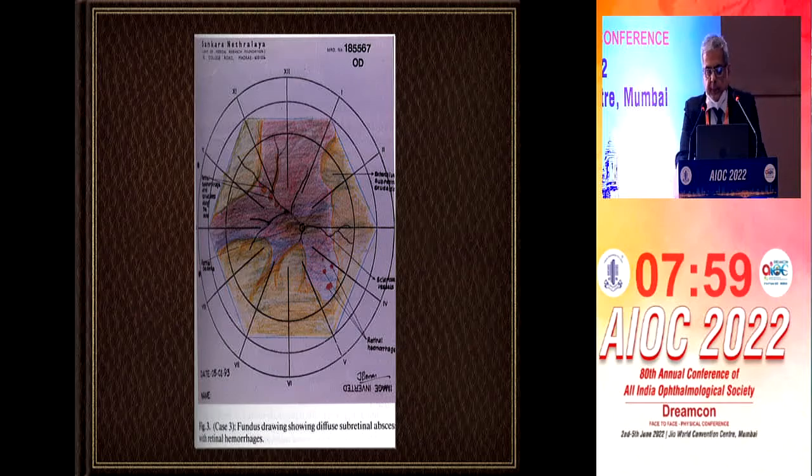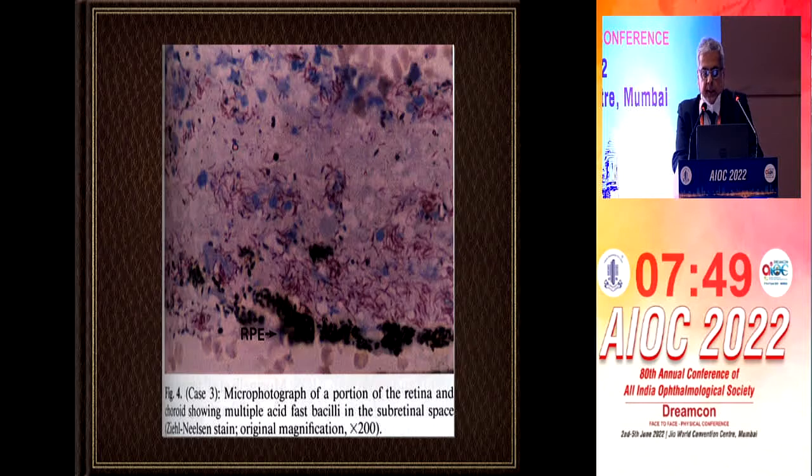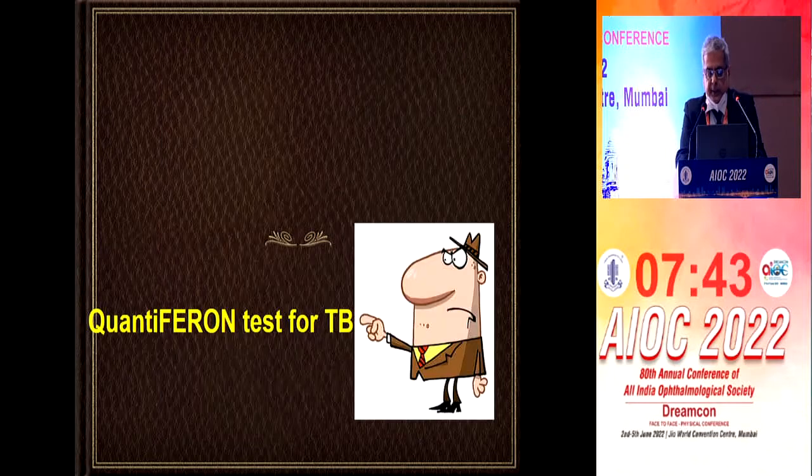This is a case of subretinal abscess, which could not be salvaged and later led to panophthalmitis. When the eviscerated tissue was examined histopathologically, we found myriads of acid-fast bacilli in the subretinal space.